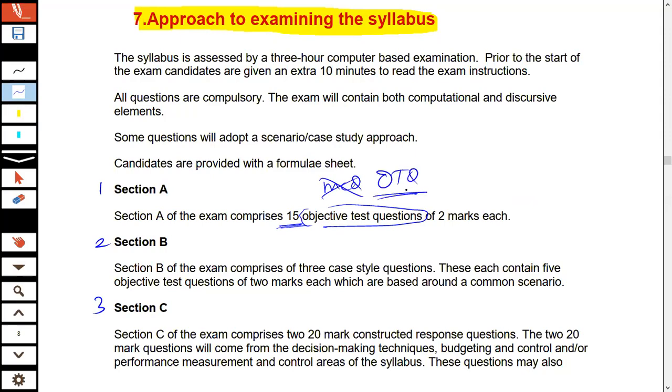What has actually happened is that the ACCA has changed the name from MCQs to OTQs. One of the major reasons for the change in name is that it's no more like selecting from either A, B, C, D. You can now select any two. You can now get fill in the blanks.